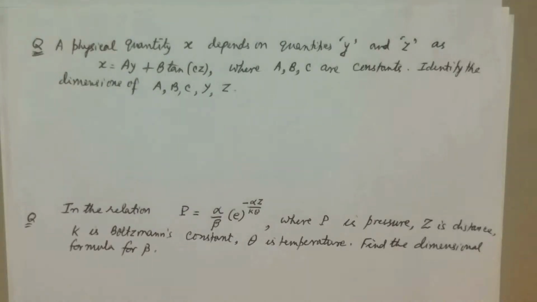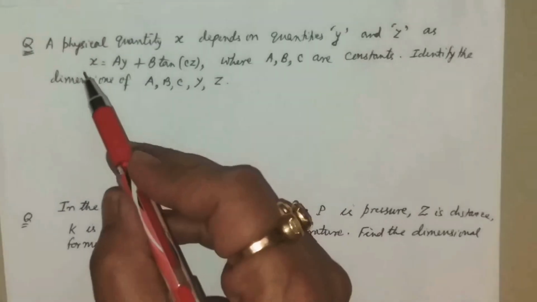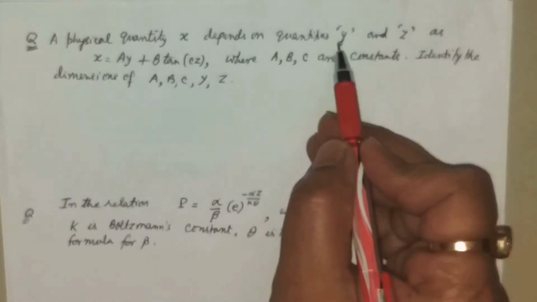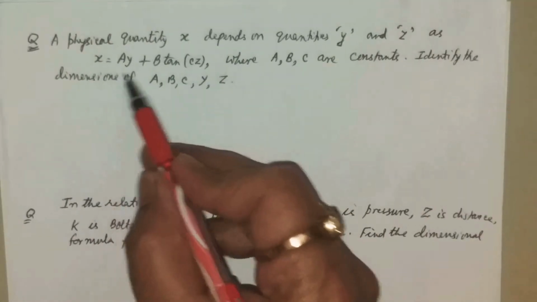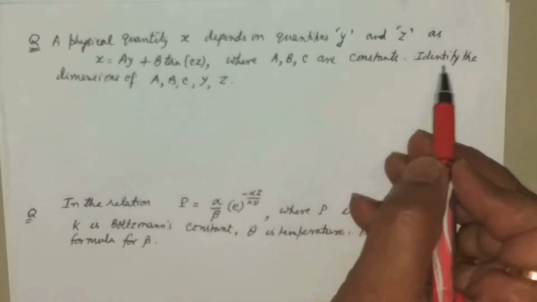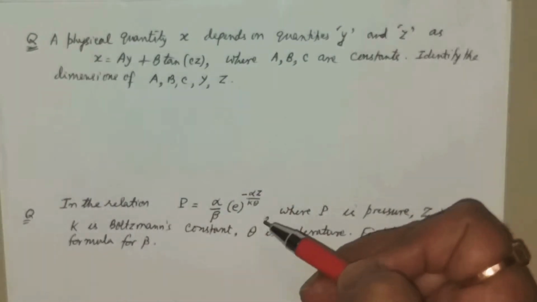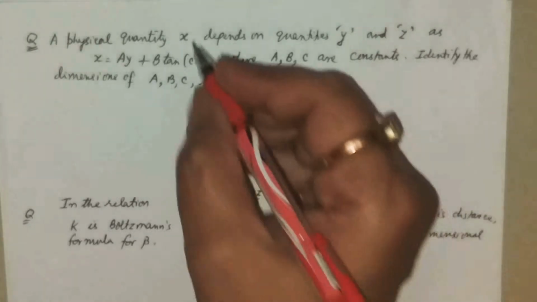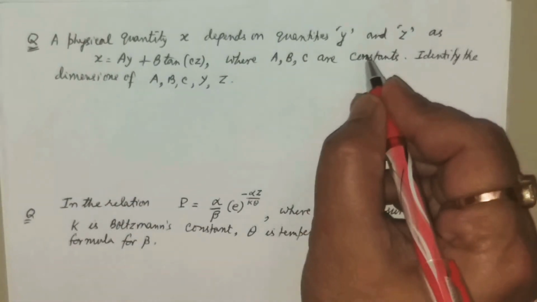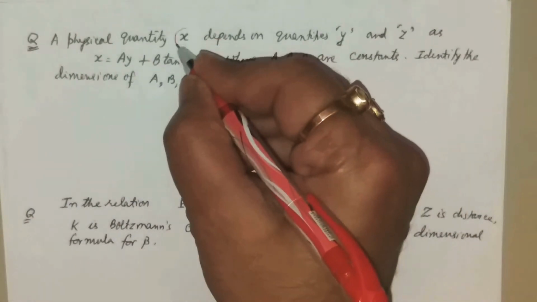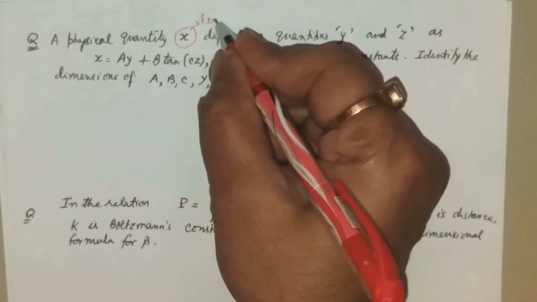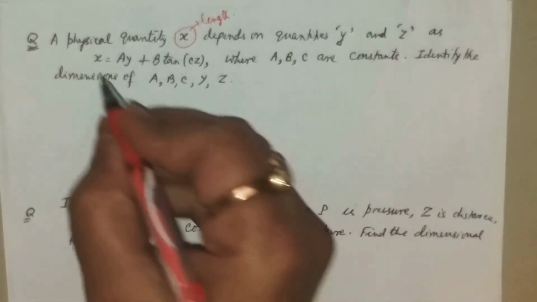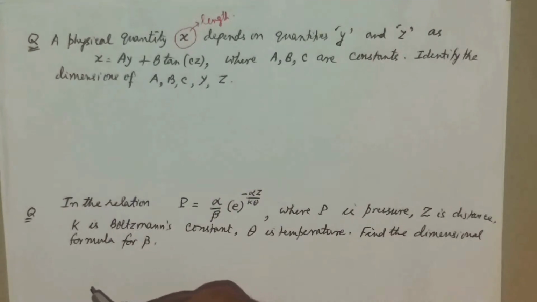Let's see few questions in support of what we studied in dimensions. A physical quantity x depends on quantity y and z as this, where a, b, c are constants. Identify the dimensions of a, b, c, y and z. Basically, if I assume nothing has been said, I have chosen a raw question. Let us say x represents length. So therefore, the dimension of x is L.